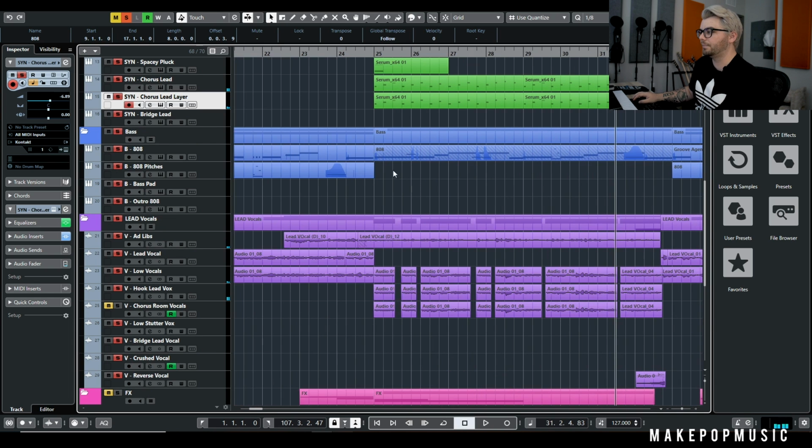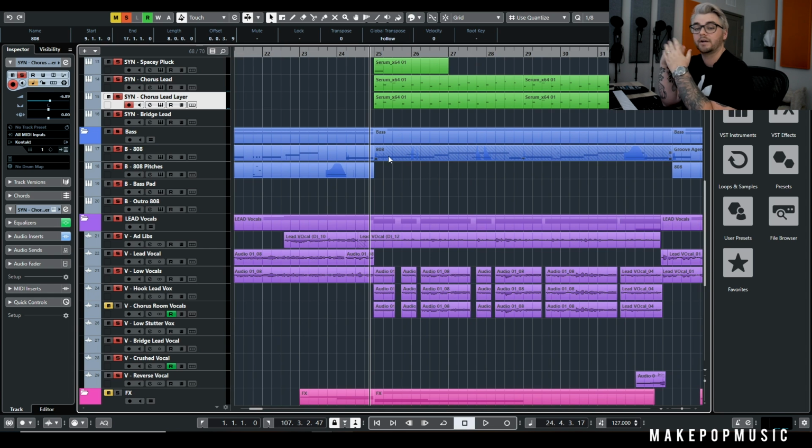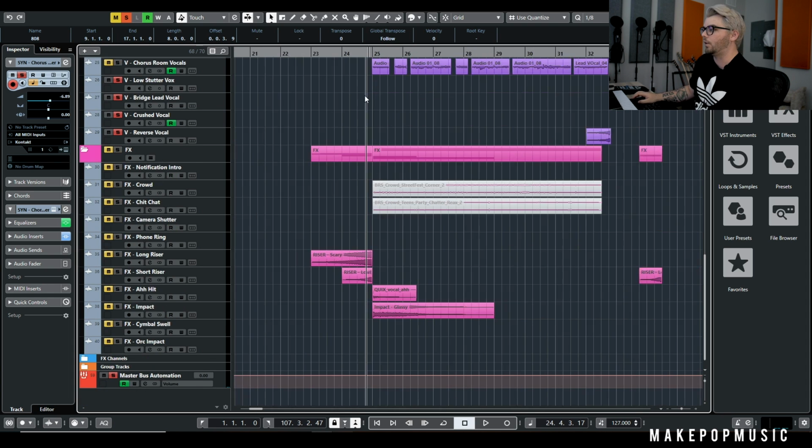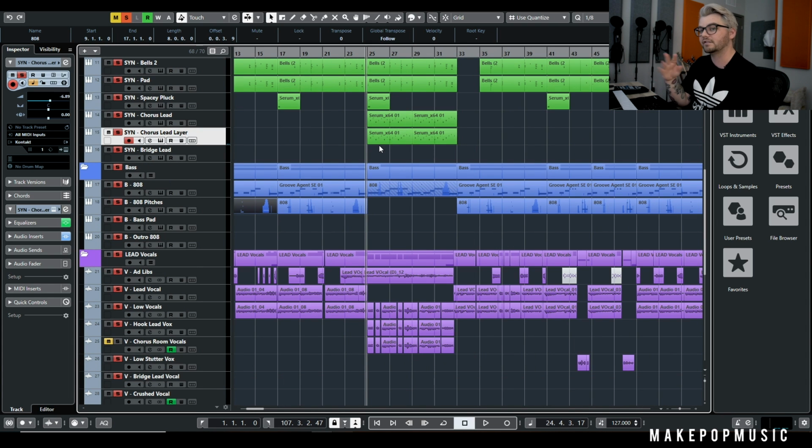Then we've just got this little bass right here, and it's the same bass patch. I just went ahead and sustained all the notes out, so now it doesn't cut on the snare drums. And sustaining that bass was a really nice way to also make it feel like a hook, because we add a little bit of life, a little bit of sustain. It's a little bit different than the verses. So it's all of the same elements, just doing something a little bit different. And now that the vocal melody has changed completely, everything feels kind of new.